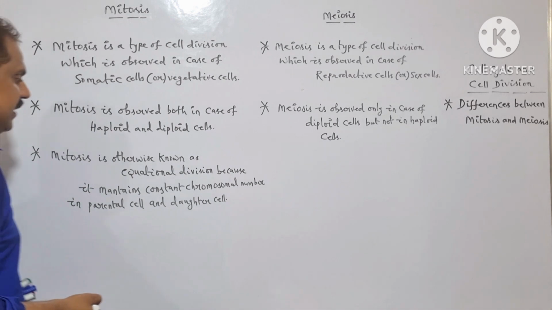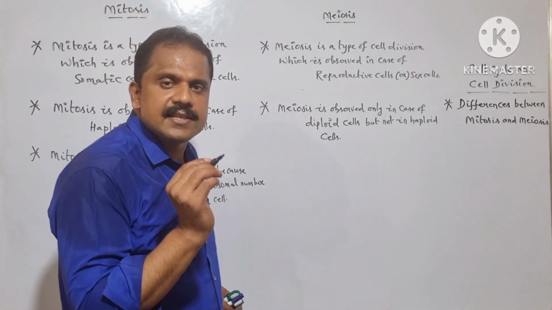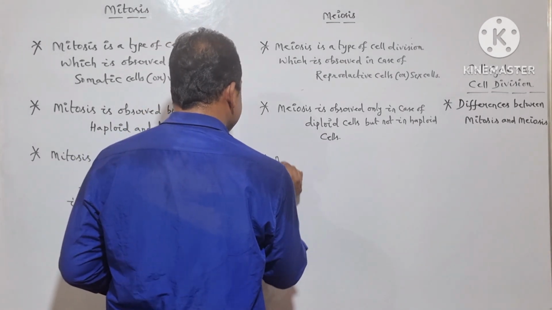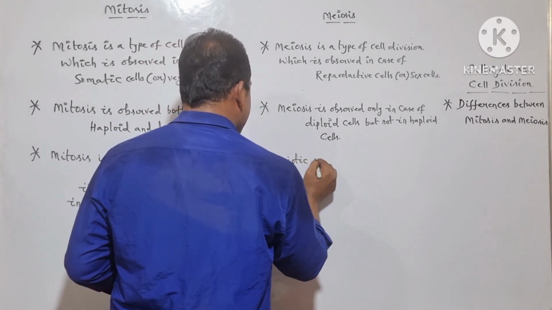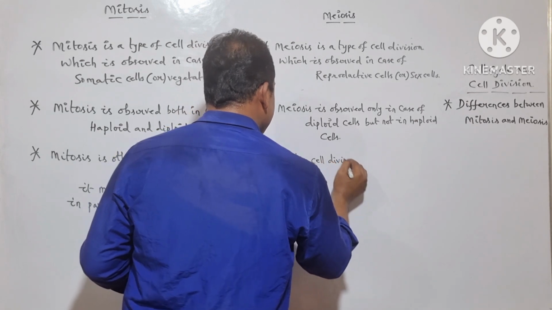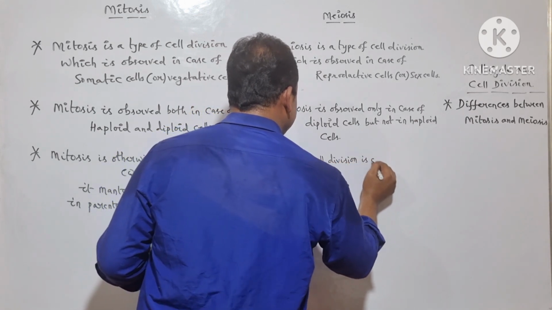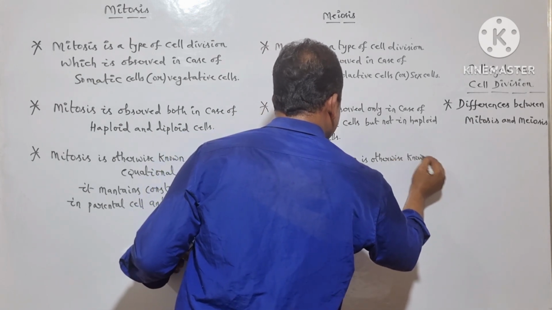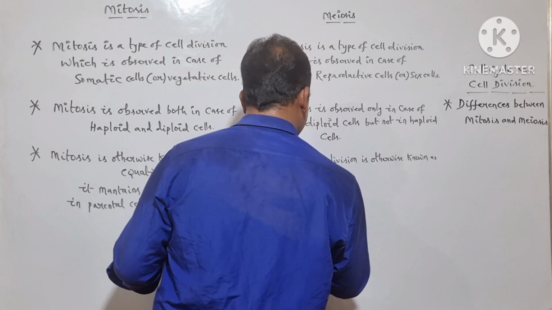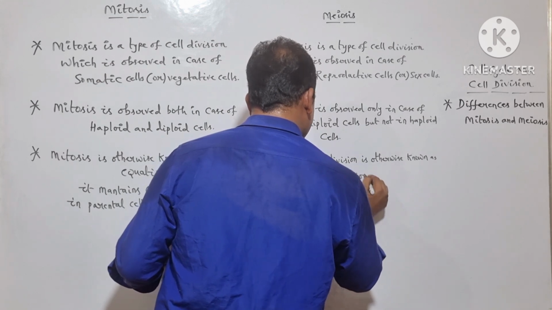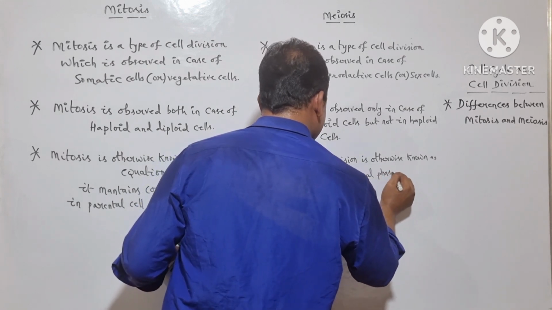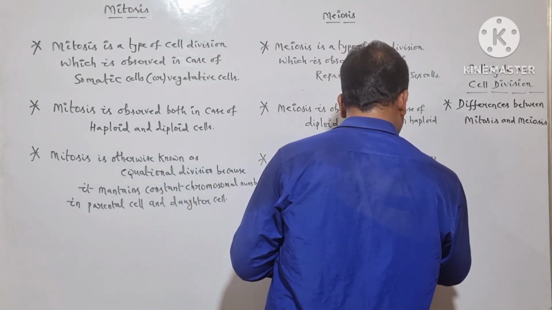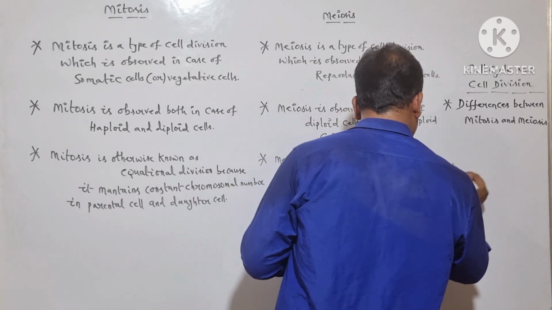But whereas meiotic cell division is otherwise known as reductional phase or reductional division.